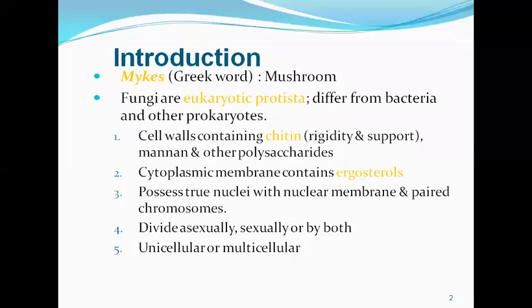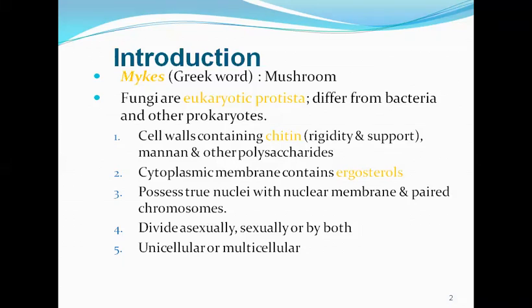Fungi basically exist in a number of different environments as parasites, saprophytes, and symbionts. They can be found in the soil, in dead and decaying organic matter, and in water. Fungi can also grow on animal excreta; these are called coprophilous fungi. They can cause infections in insects; these are called entomogenous fungi. Some fungi are also capable of infecting small animals; these are called predaceous fungi. So there are many different types and classes of fungi, and we will be dealing with the medically important fungi.